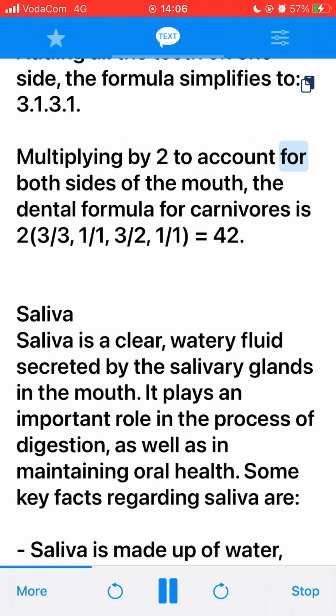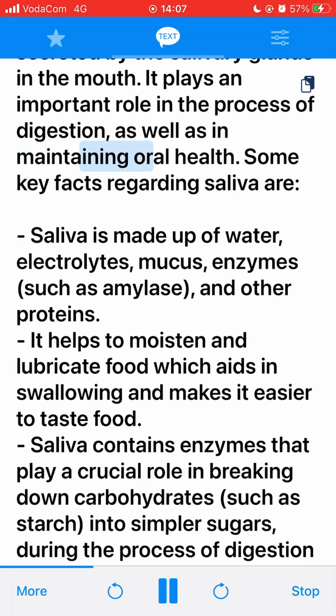Multiplying by 2 to account for both sides of the mouth, the dental formula for carnivores is 2, 3/3, 1/1, 3/2, 1/1, equals 42. Saliva. Saliva is a clear, watery fluid secreted by the salivary glands in the mouth. It plays an important role in the process of digestion, as well as in maintaining oral health.